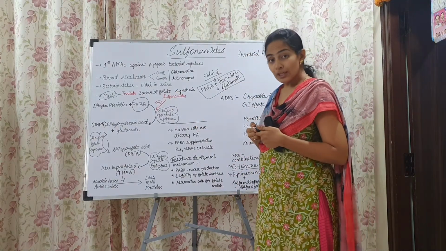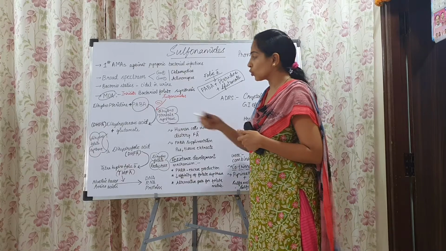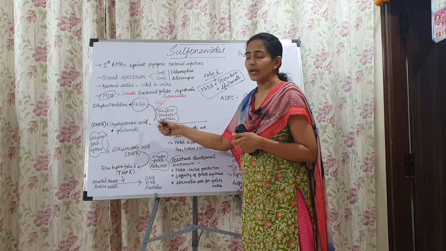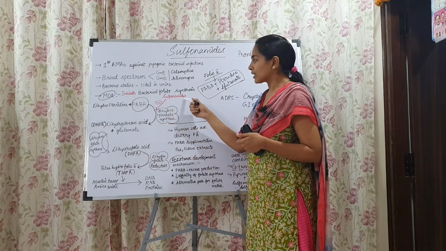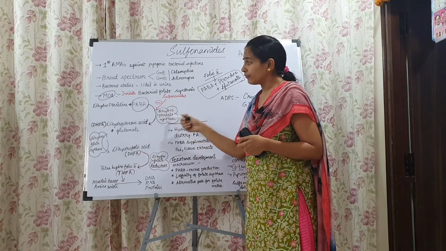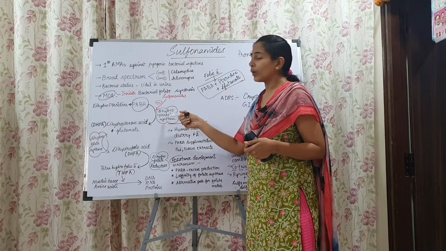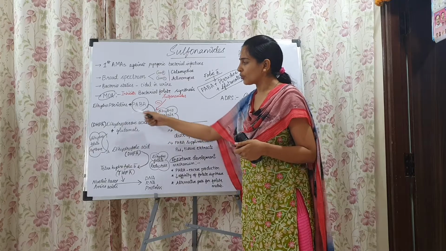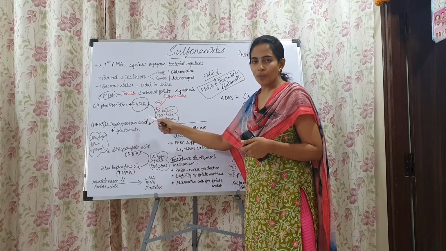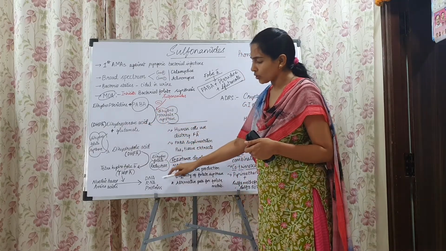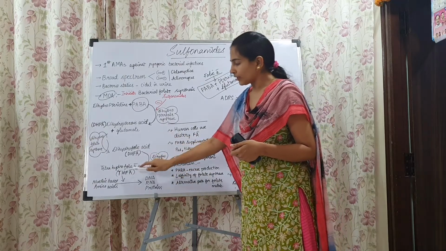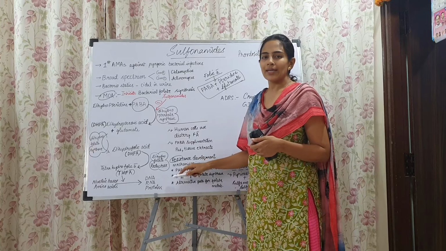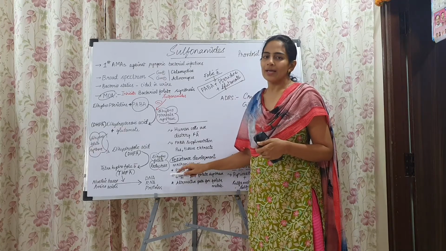So instead of para-aminobenzoic acid binding to the dihydropteroate synthase enzyme and getting converted to dihydropteroic acid, our sulfonamides interfere with that. They themselves bind with the dihydropteroate synthase and inhibit the formation of dihydropteroic acid, thus inhibiting the whole process of formation of tetrahydrofolic acid that is helpful for DNA synthesis, RNA synthesis and protein synthesis.